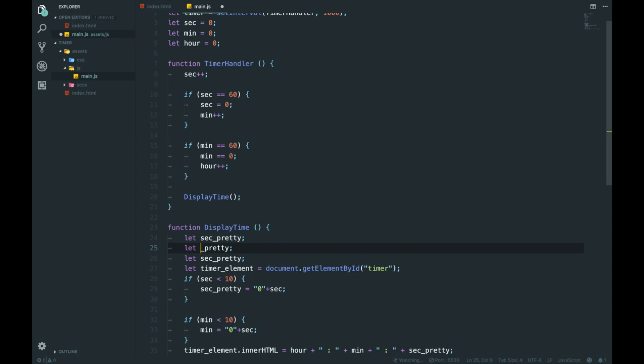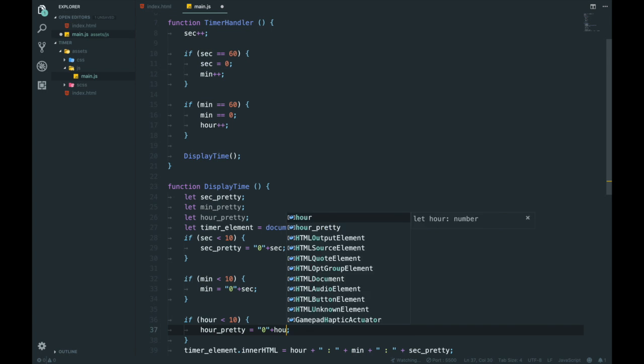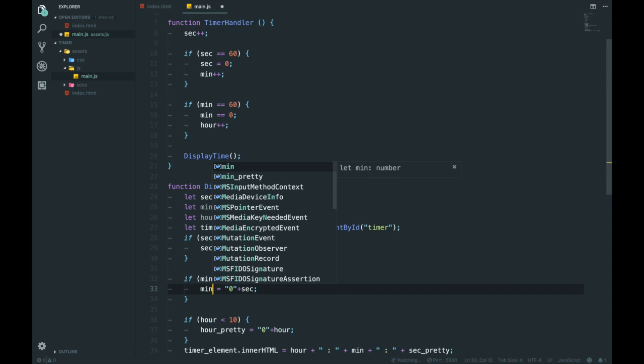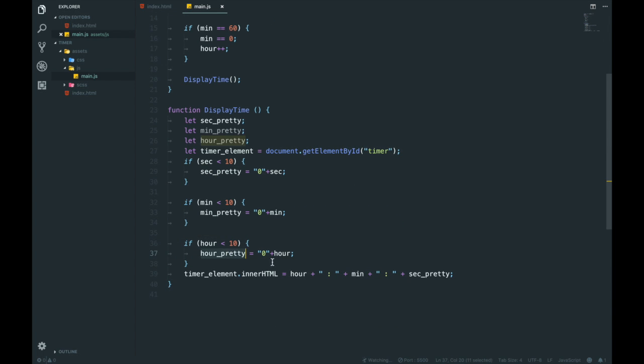And we're going to say min and hour. I'm also going to copy this and paste down there, and we're going to say hour pre is equal to that hour, and min pre is equal to min, and hour pre and min pre.